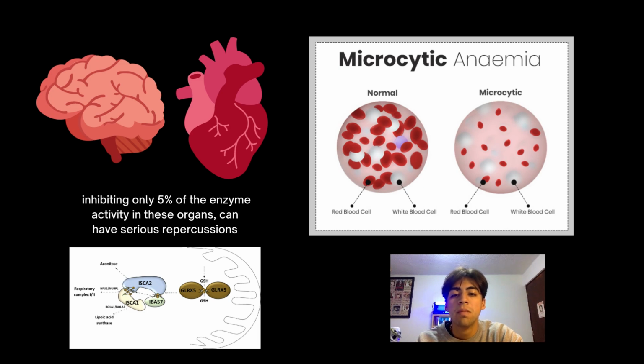In short, both the union with reactive species and the absence of glutaredoxin cause inhibition of aconitase and thus bring diseases such as hypochromic anemia due to the lack of red blood cells and iron. According to the Mayo Clinic, anemia is a disease that mainly affects children and pregnant women, and some of its complications are extreme fatigue, complications in pregnancy, heart problems, and even death.